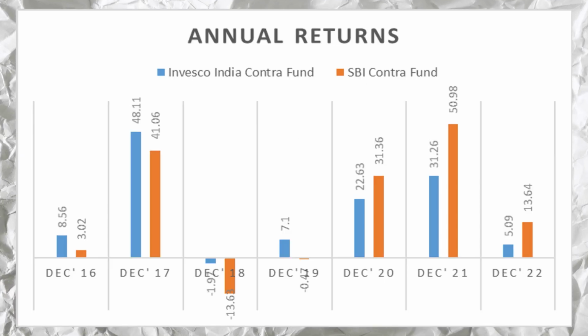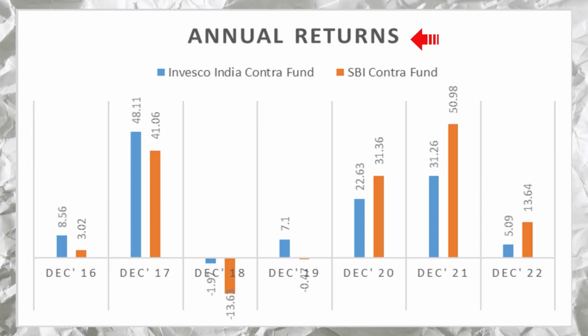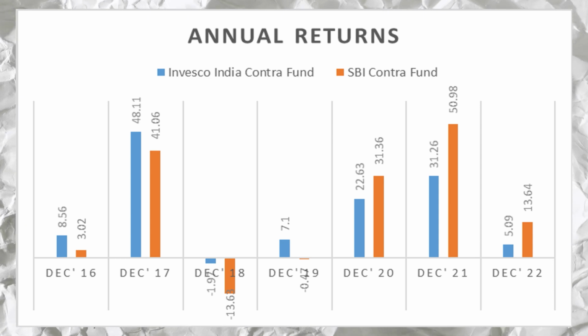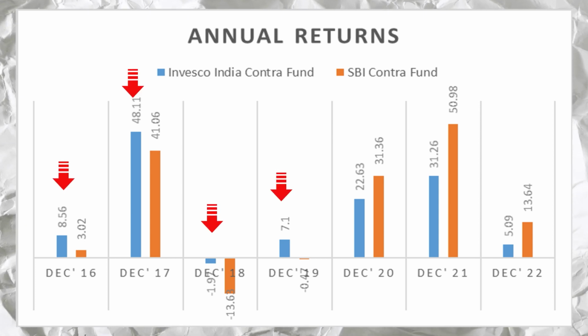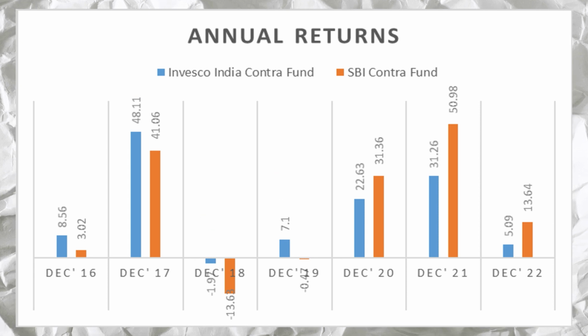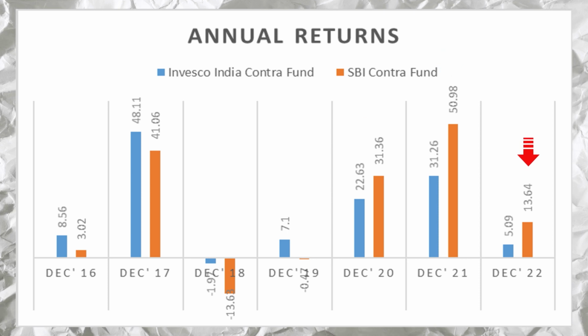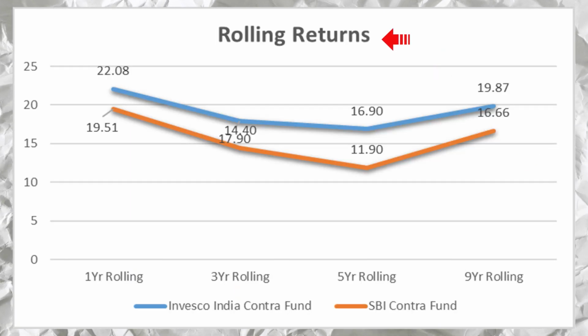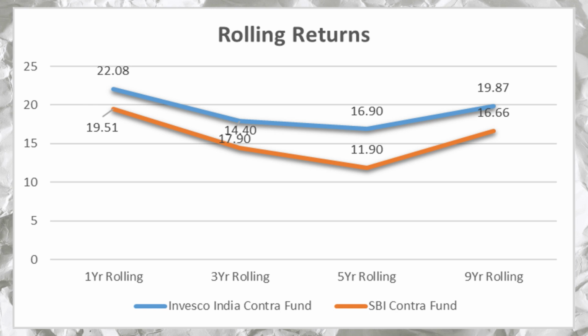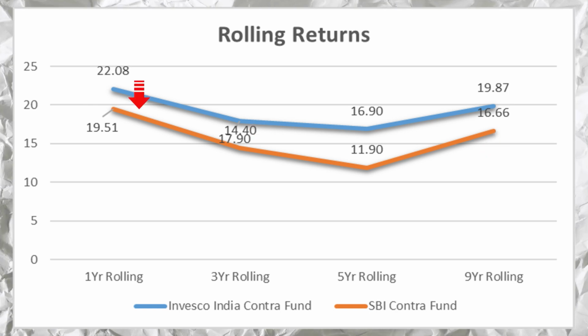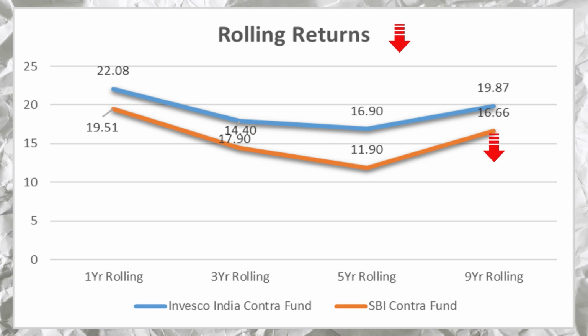Next we will look at the calendar year returns, or the annual returns, of these contra funds. In the past 7 calendar years, we can see that 4 out of 7 times Invesco India Contra Fund has outperformed SBI Contra Fund, whereas SBI Contra Fund has outperformed 3 out of 7 times. After this, next we will see the rolling returns of these contra funds, and in rolling returns Invesco India Contra Fund has outperformed SBI Contra Fund across all tenures.